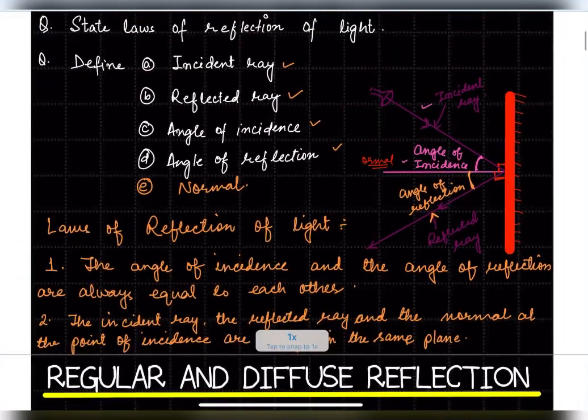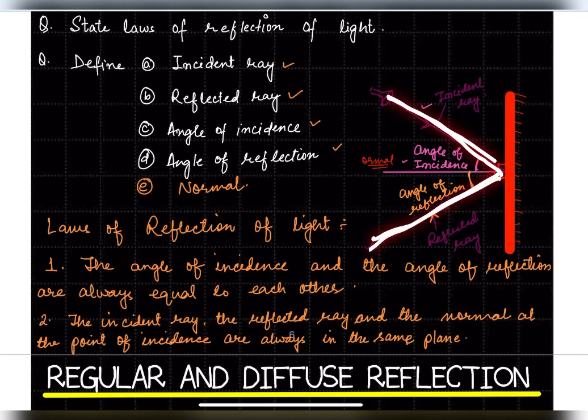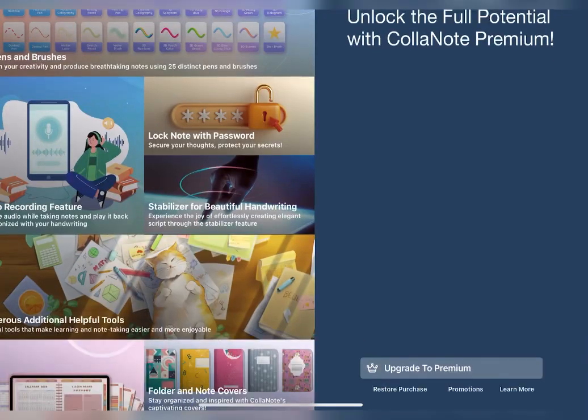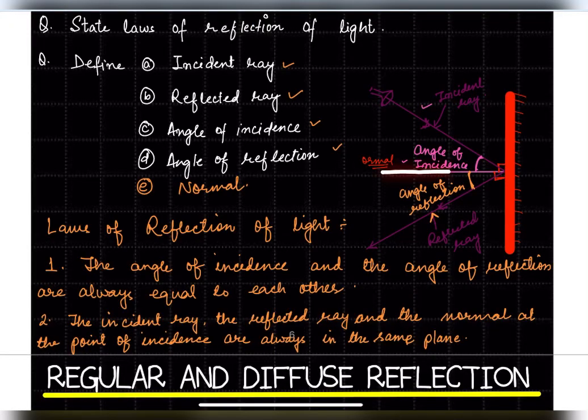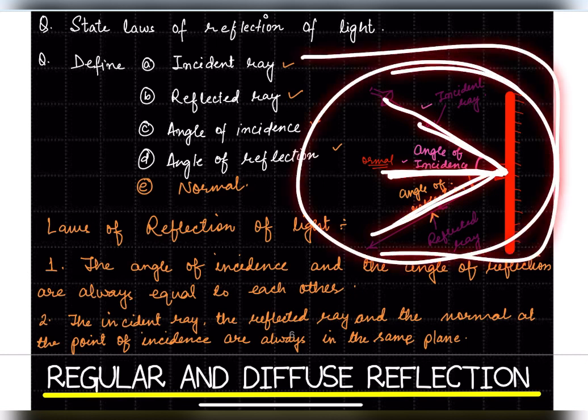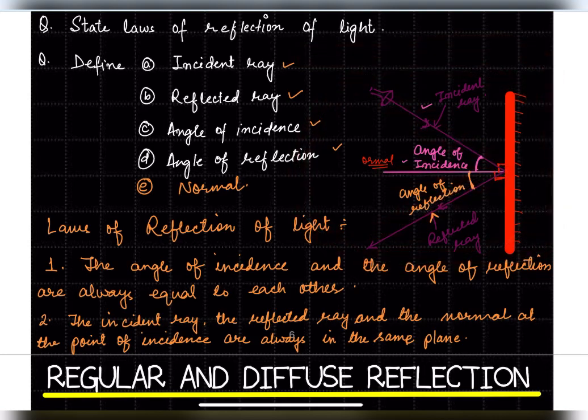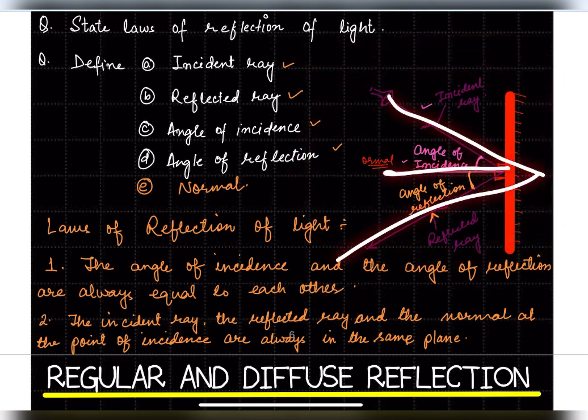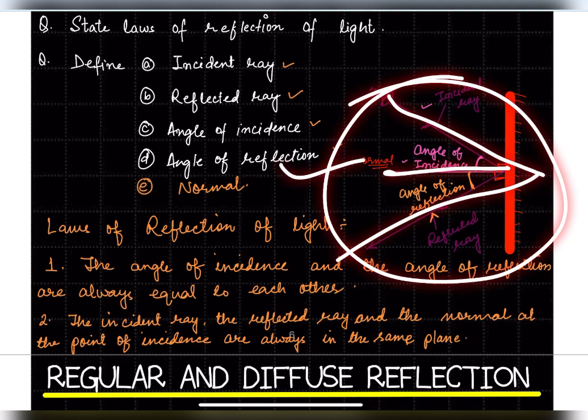It is simple. You may think, okay sir, this is very complicated. No, it just means that the incident ray, the reflected ray, and the normal, this one, all these three things will be in the same plane. Same plane means in the same page. You can draw the incident ray, reflected ray, and normal, all in one plane.